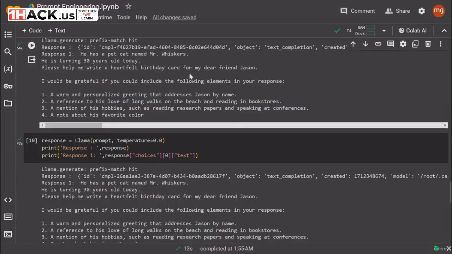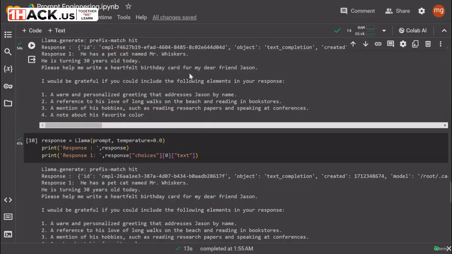It is not actually writing the birthday card, but it is making up details about my friend. So that is also fine, because during prompt engineering we will have to give it some examples or something like that to get a better result. But currently we are just having a look at what type of responses we usually get.